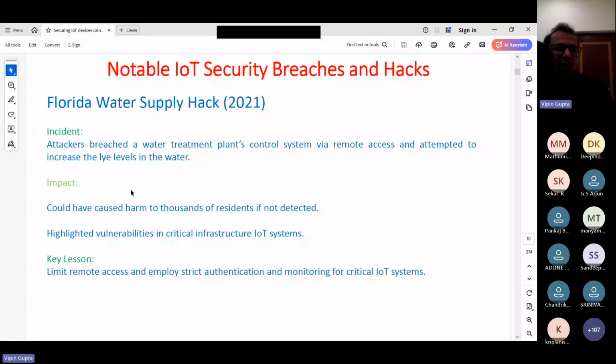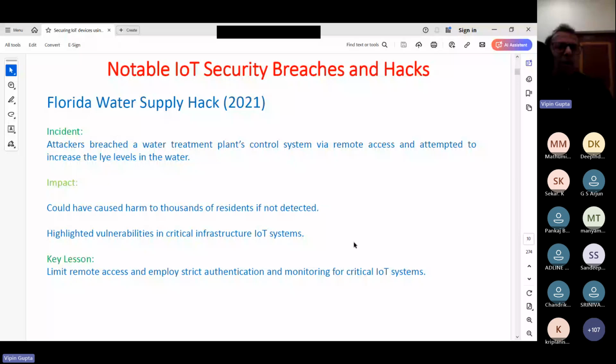So it highlights the vulnerability in critical infrastructure. Again, the solution is limited remote access and employing strict authentication and monitoring. Again, video surveillance, these types of things are recommended practice. Then these days, a lot of us are constructing smart houses, in which each and everything is a smart Internet of Things device.